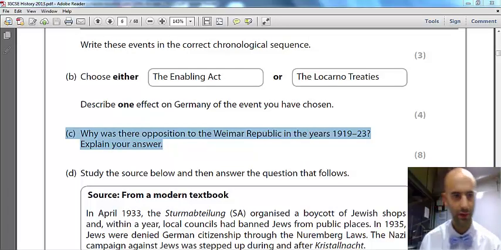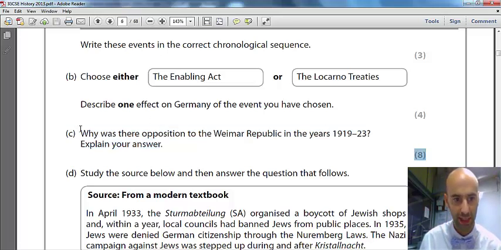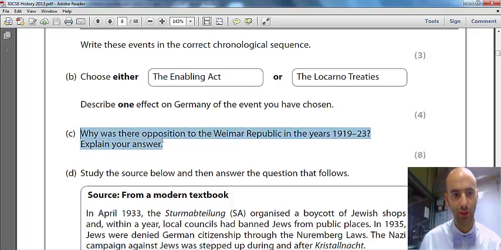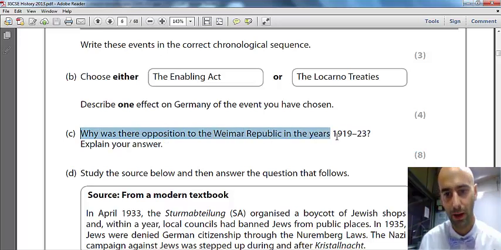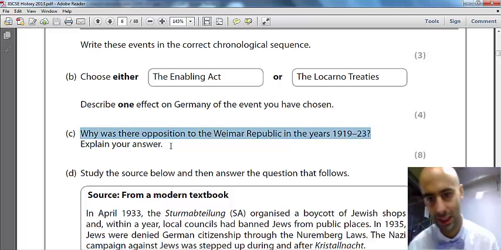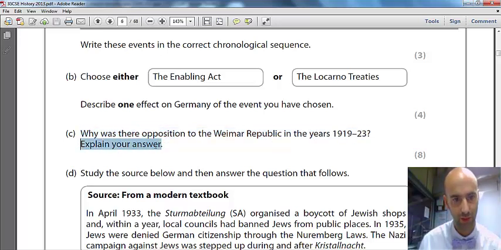Hello ladies and gentlemen, thank you very much indeed for watching this short screen tutorial on how to answer the C question, the 8-mark question on paper 1 for the Edexcel IGCSE History in 2014. We have in front of us an example of such a question. It's question C for 8 marks, and the question we have here as our exemplar is: why was there opposition to the Weimar Republic in the years 1919 to 1923?